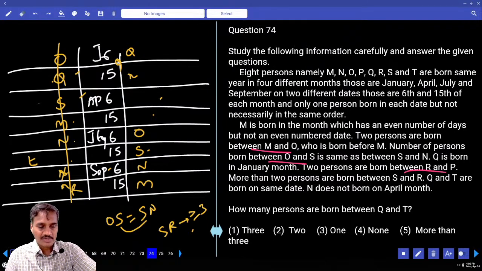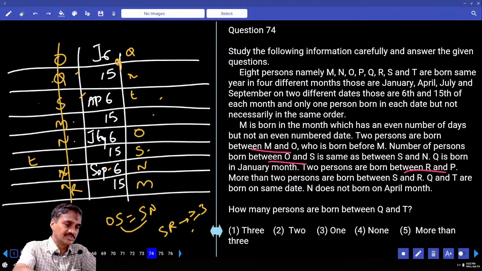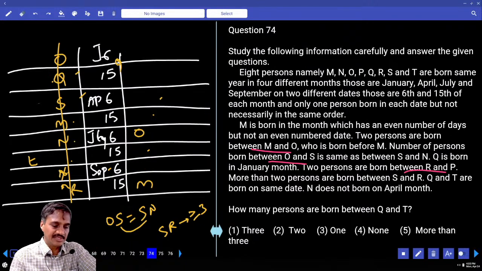And in this case, Q and T were born on the same day, and T must be here. If T is here, then 2 people between R and T is not possible, isn't it? And so R cannot be here as well. Then what is the other possibility for this R? Next R is not possible, and S cannot be in this case. As S cannot be here, can we have S at this place? Yes. If S is here, then N will be here.